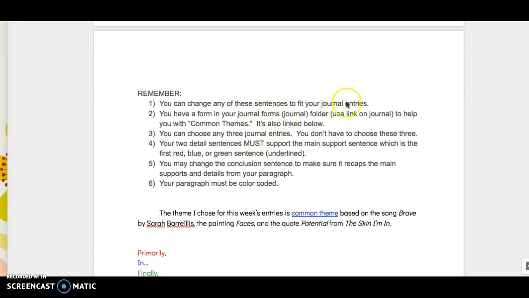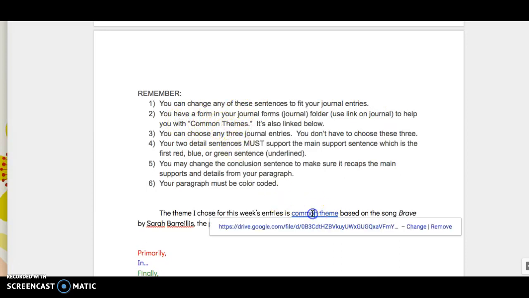Here are your instructions. Remember, this is 11 sentences long. You need a topic sentence. I've given you an example of a topic sentence right here. You're not going to write common theme. You're going to write your actual theme you're going to use. If you used bravery last time, you should not use bravery this time. So you can change sentences to fit.